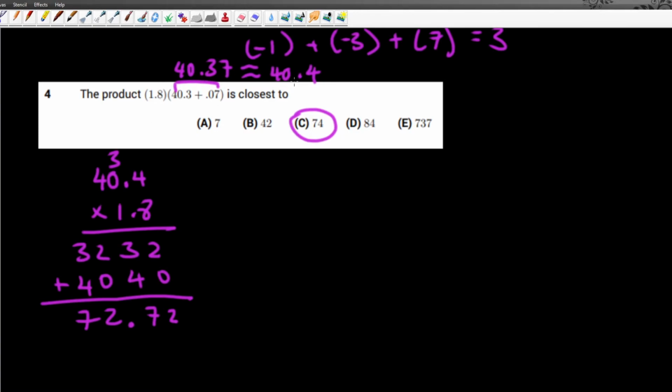Another way you can figure this out is that you know that 2 times 40.4 is equal to, you can do this in your head, 80.8, right? But you know that it's not 80.8, so it can't be this or that, because you're not multiplying by 2, you're multiplying something that's less than 2. That means that your answer is going to be something less than 80.8, and it can't be 42 or 7, so you can guess that it's 74.